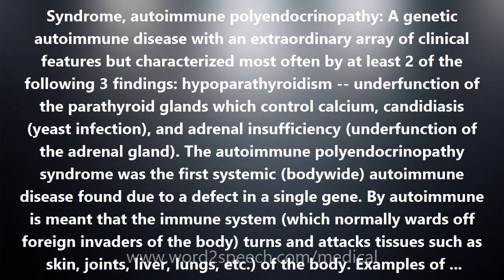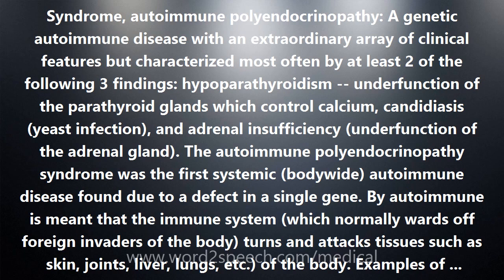In 1997 a novel gene was identified that mapped to chromosome region 21q22.3. The gene was named AIRE for autoimmune regulator. Changes in the AIRE gene are responsible for the autoimmune polyendocrinopathy syndrome. The syndrome is inherited as a recessive trait such that a child with the disease has received two changed, mutant, AIRE genes, one from each parent.